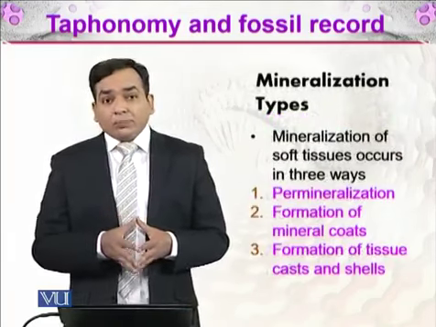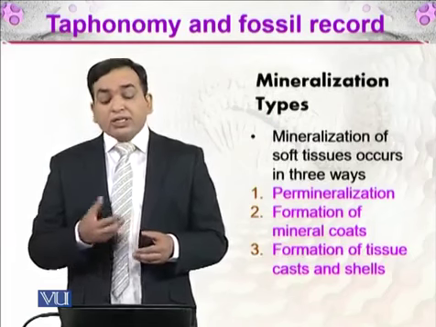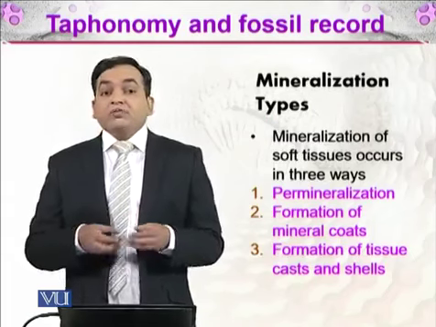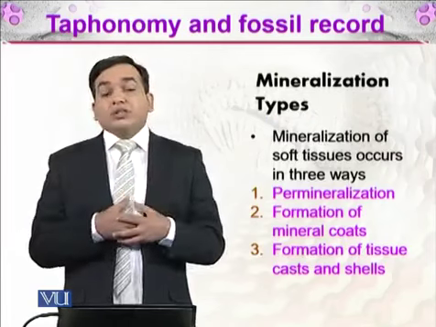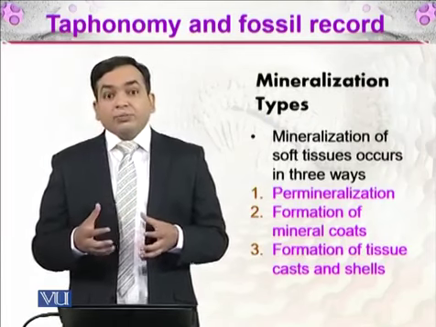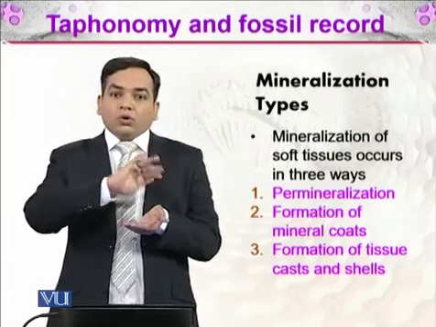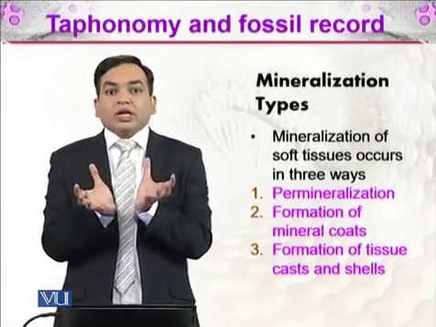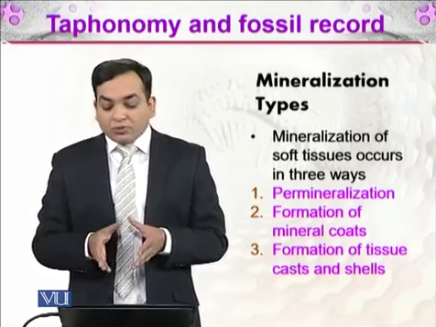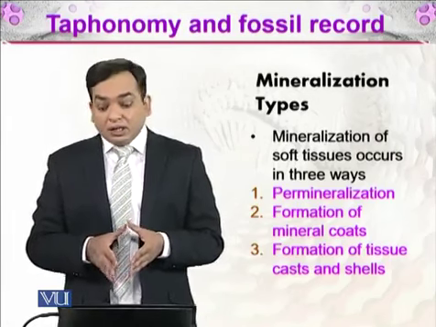So, and then there are the mineralization types, right? One is permineralization, in which the tissue is infused with the minerals, and there is formation of mineral coats. If there is an organism, the minerals are coating it, right? So it is just like a shell. And formation of tissue coats, casts and shells, right?